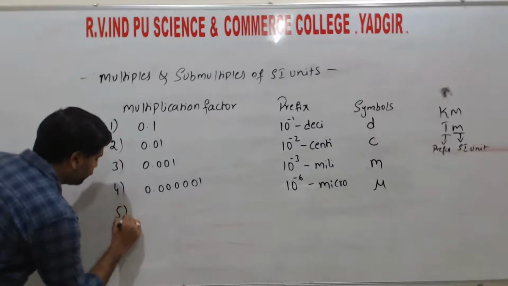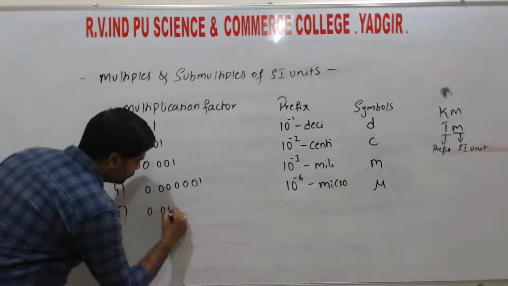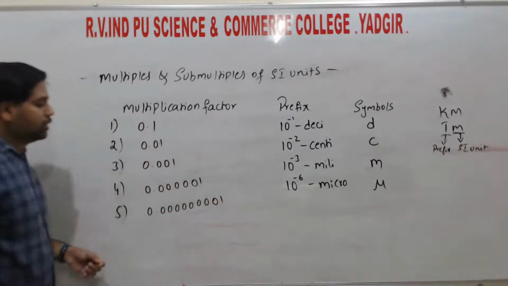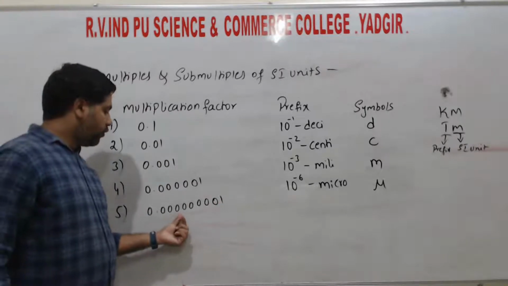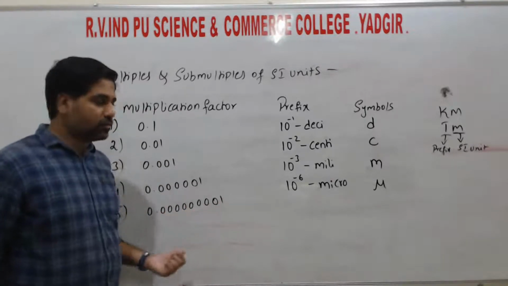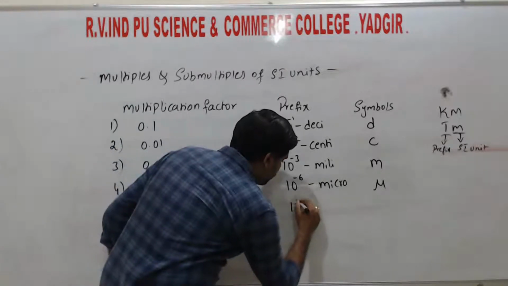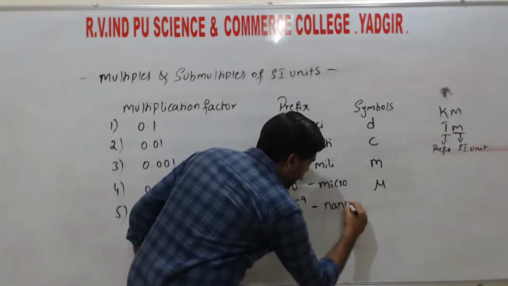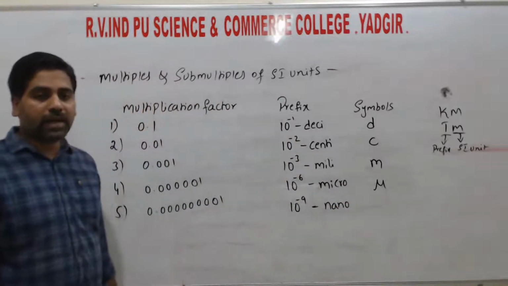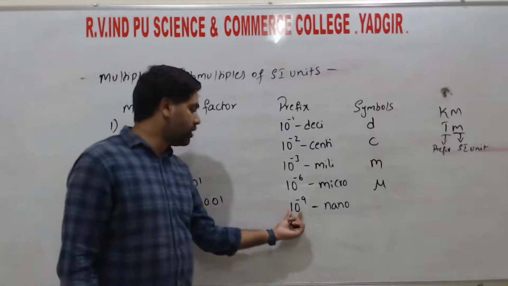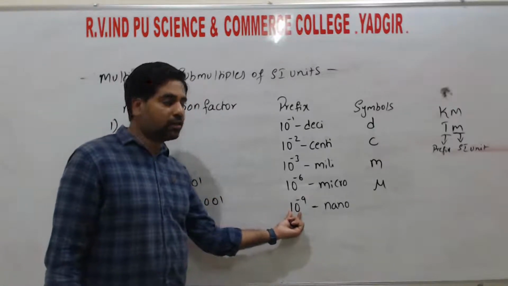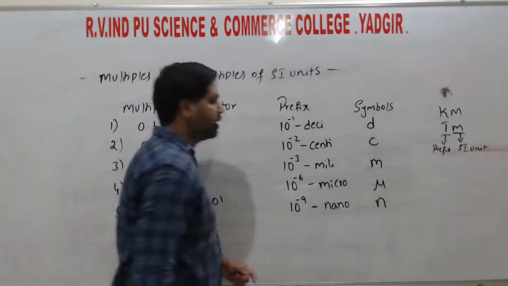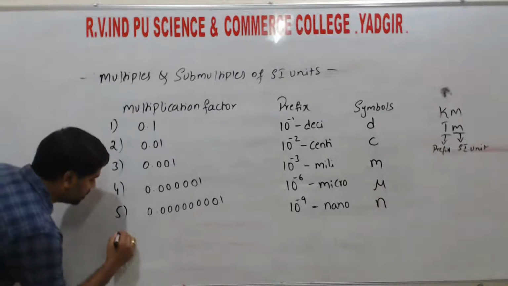So next, 0 point, then 1, 2, 3, 4, 5, 6, 7, 8, 9 zeros. That is 10 to the power of minus 9. That one we call nano, as in nanometer, nanoparticles. Those values are very small. That is 10 to the power of minus 9. So the symbol is small n. Right?